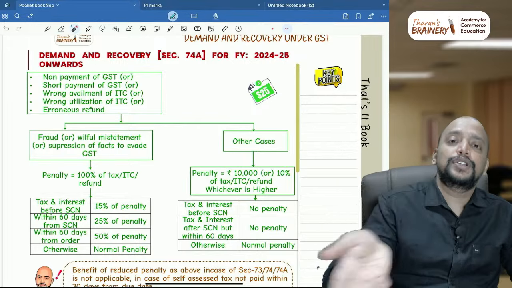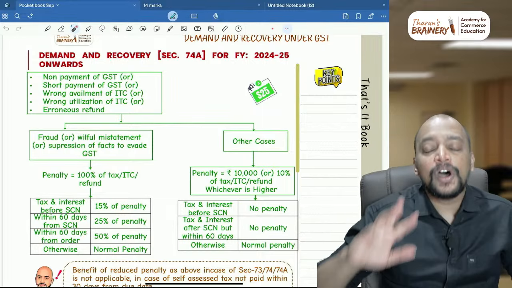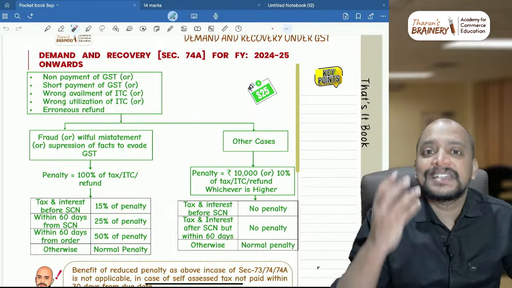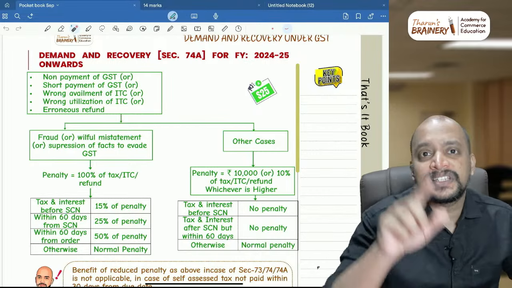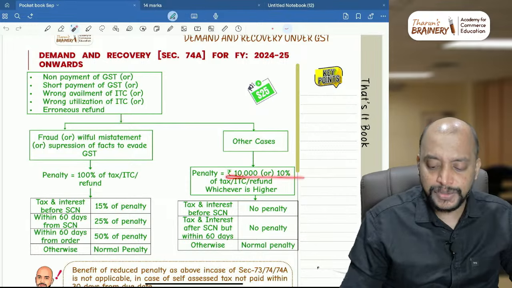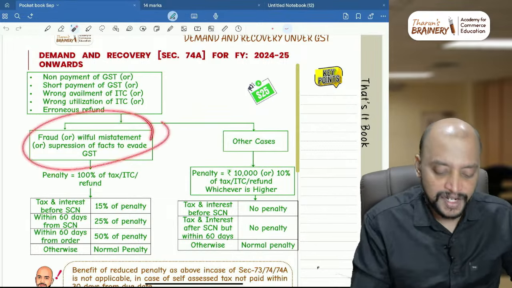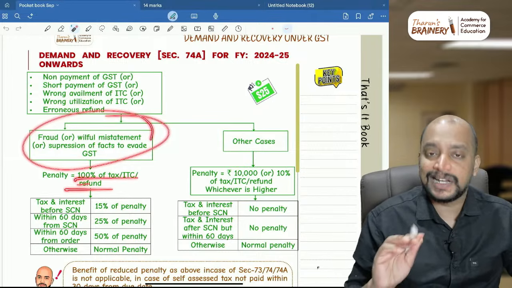Because you need to do the computation as per CGST, if the question is related to IGST, or if the question did not specify under the CGST Act like that, then you do it as per CGST and multiply by 2, okay. So this is the penalty, 10,000 or 10% of tax or ITC or refund, whichever is higher. This is other than fraud. If it is fraud, penalty will be 100% of tax or ITC or refund.